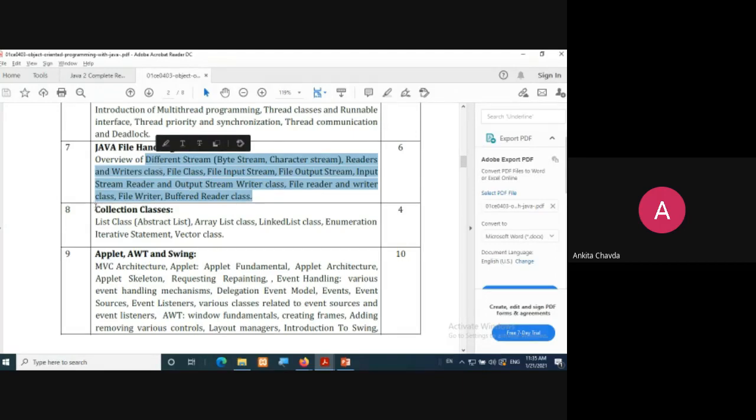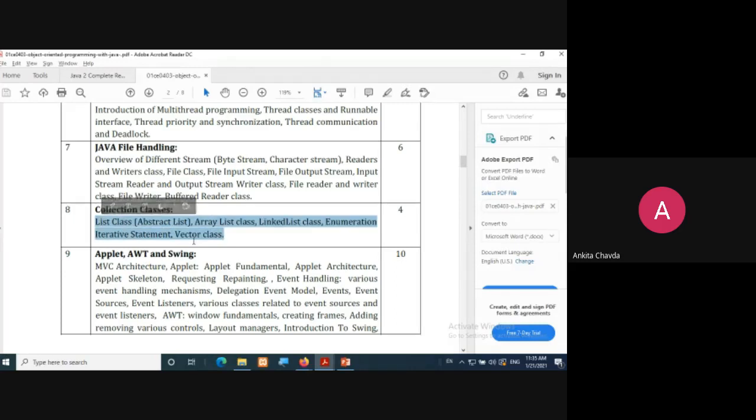Then we are having collection classes, list class, array list class, linked list class. Such kind of classes are already available. If you remember STL, standard template library, in that also you have seen the vector class. So very similar to that, we are having these classes.